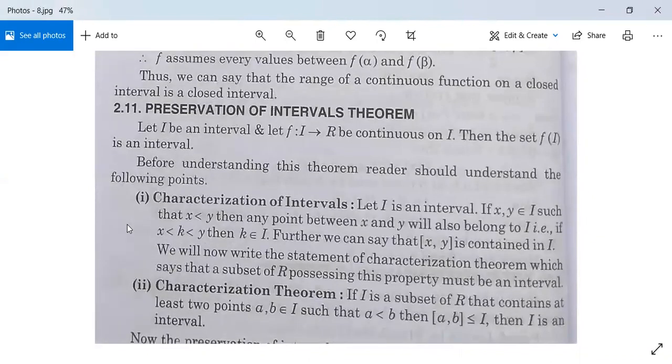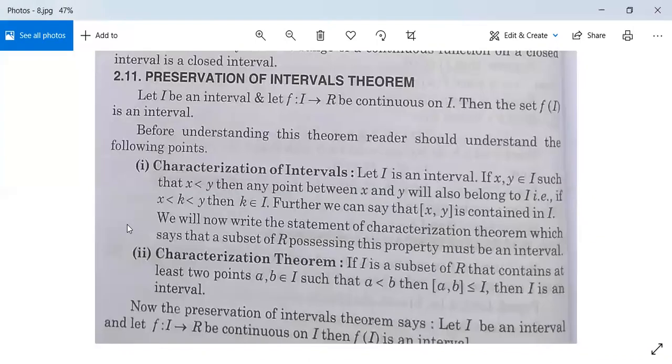Next है preservation of intervals theorem. Let I be an interval and let f be a mapping from I to R, continuous on I. ये function continuous है. Then the set f(I) is an interval. ये हमको show करना है. Before understanding this theorem, readers should understand the following points. इन points को समझ लो पहले.